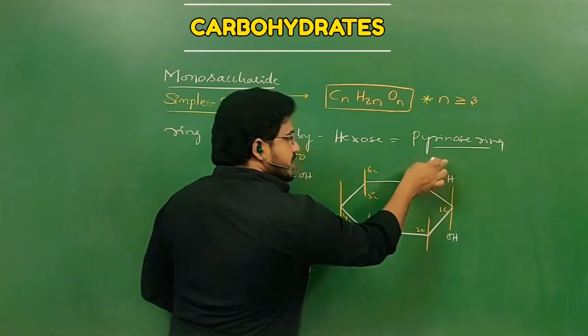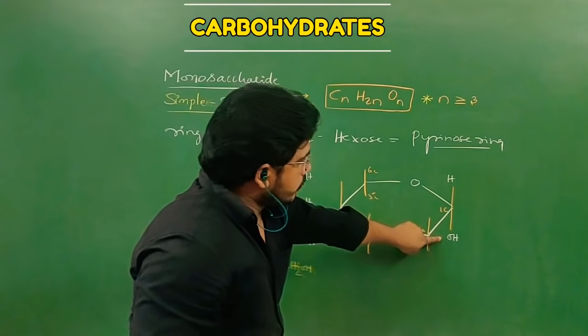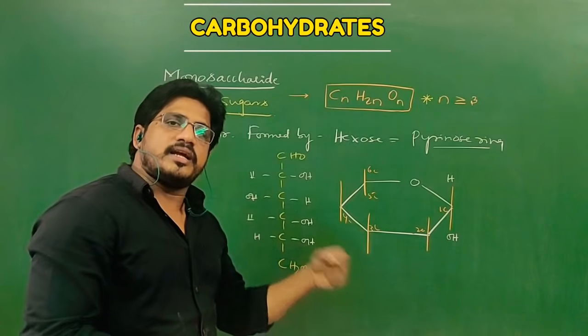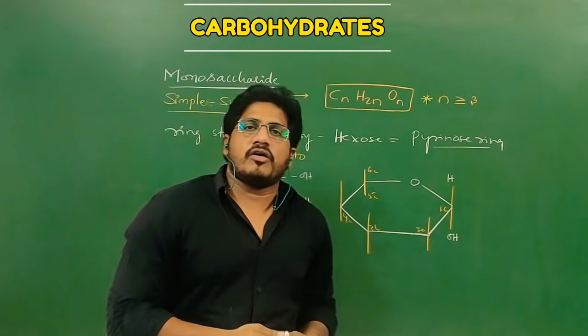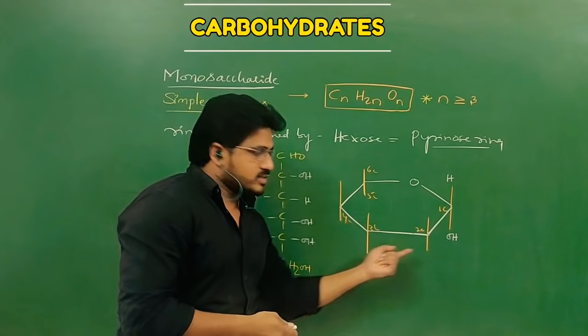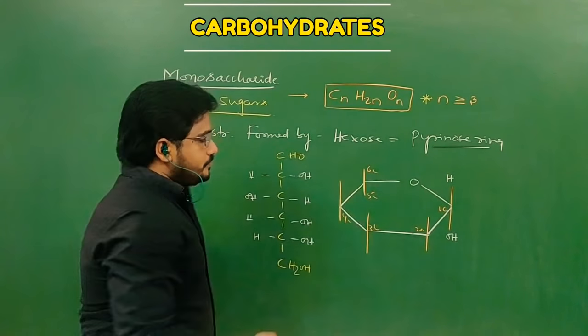If the OH is on the left-hand side, that is called the left-hand form. If it is on the right side, it is the right-hand form. Right-hand forms are called alpha and left-hand forms are called beta. So alpha glucose means like this, beta glucose means this OH will be on the upper side.